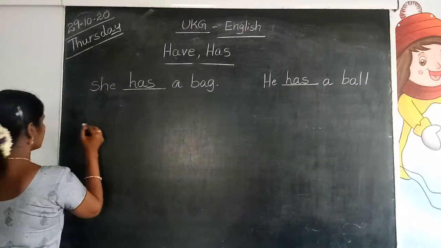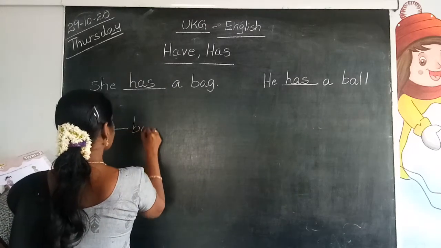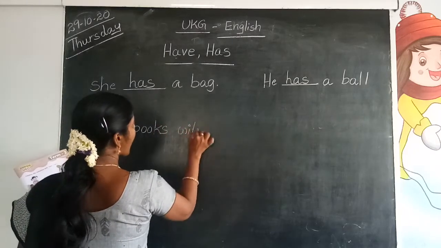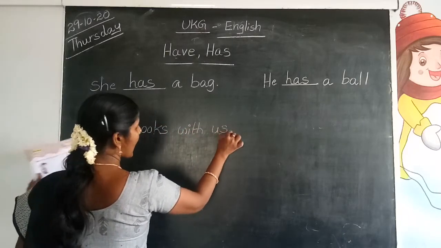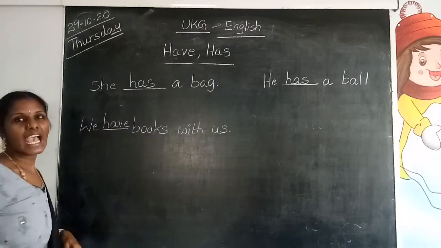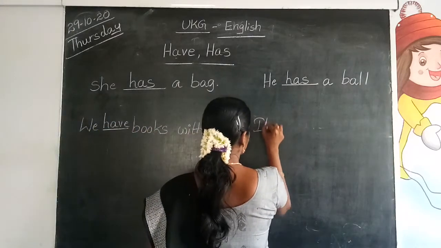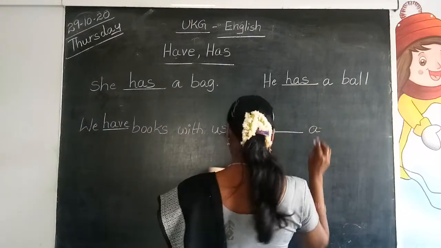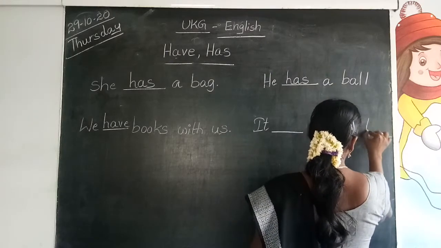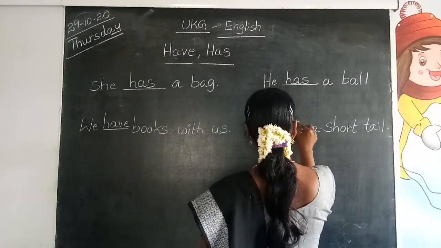Next. We dash books with us. When we comes we should use have. H-A-V-E, have. We have books with us. Next. It dash a short tail. When it comes, we should use has. It has a short tail.